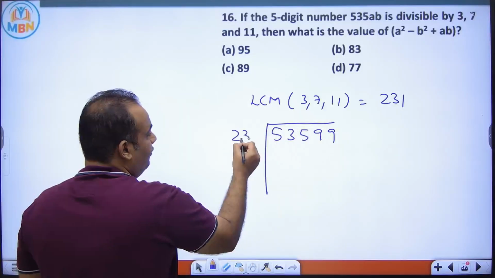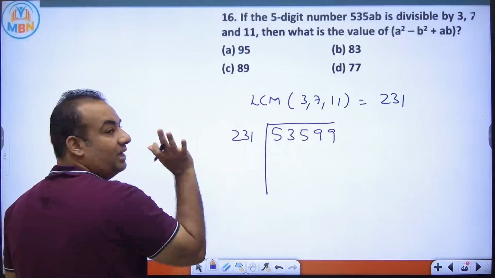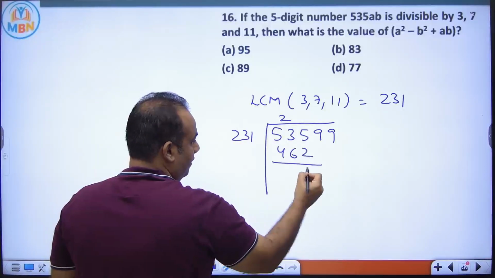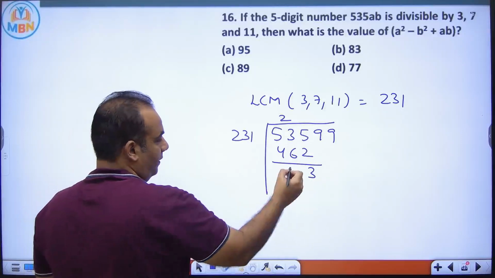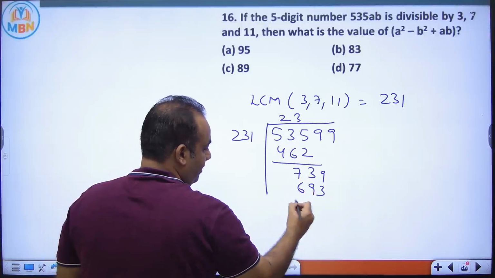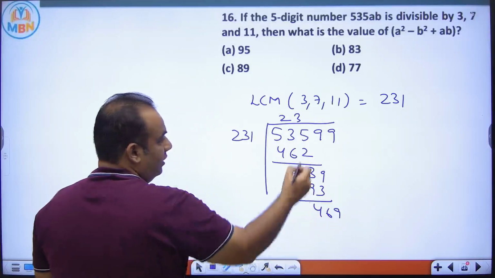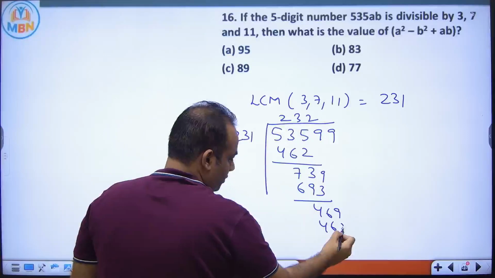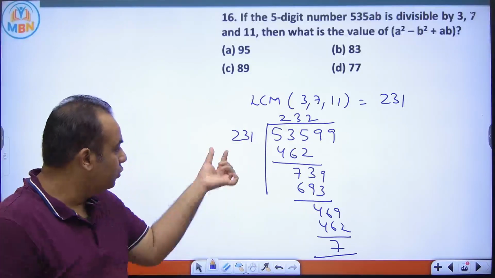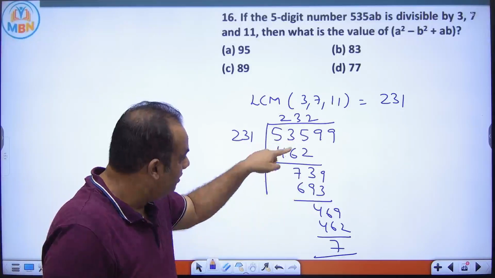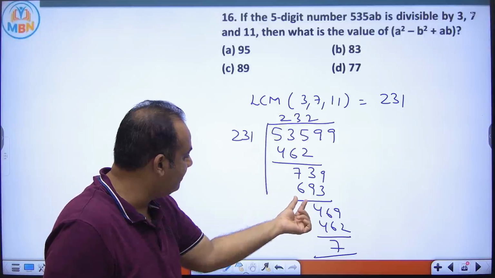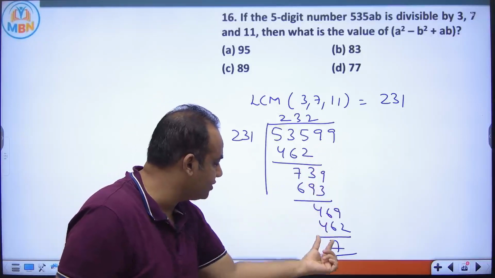And checking which is the nearest number to this, which is a multiple of 231. So 231 2s are 462. So this is 3, 7, 9, 3s are 693, 469, 2s are 462. So I'm getting 7 as the remainder. I'm again checking. 231 2s are 462. So this is 3, this is 7, 9, this is 693. So this is 46, 469, 467.